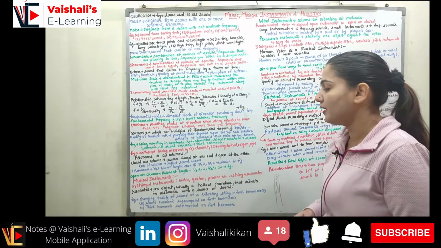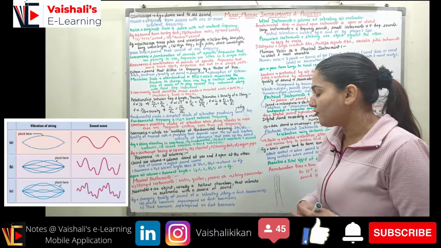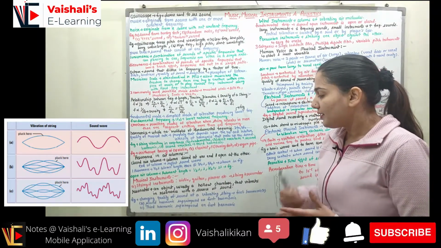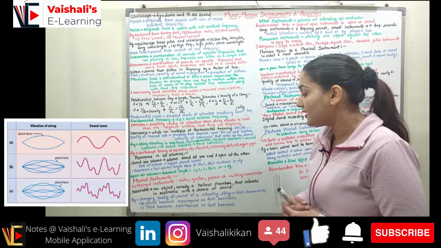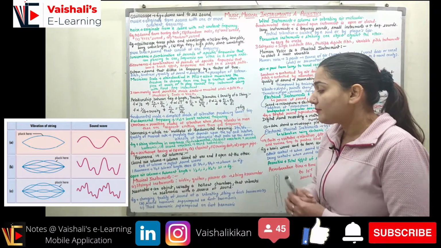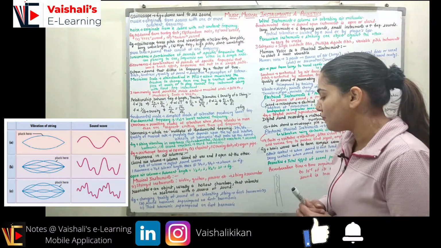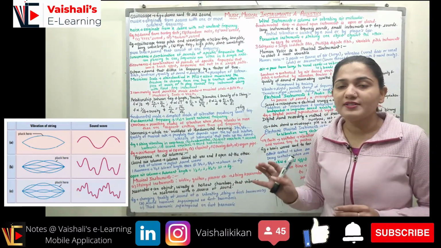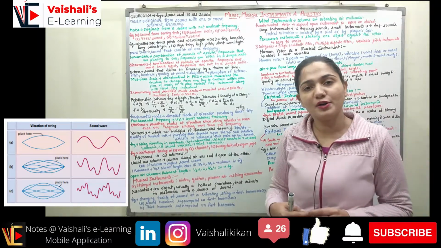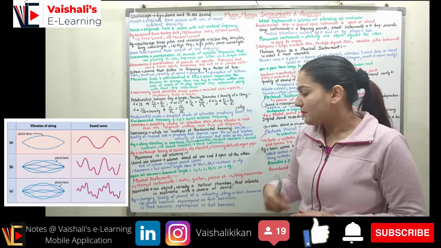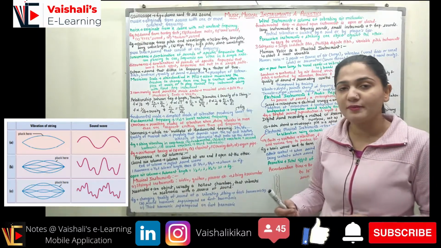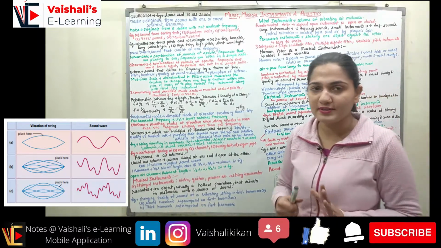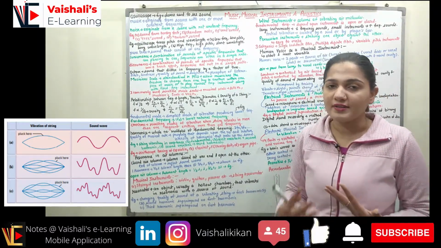Now coming to the next figure. The figure shows the changing quality of the sound of a vibrating string. At the first harmonic, in part A, it is shown. Part B shows the second harmonic superimposed on the first harmonic, and part C shows the third harmonic superimposed on the first harmonic. So in all three cases the quality of the sound will vary. In part A only the first harmonic is there, we have a different quality. In part B we have the second harmonic superimposed on the first harmonic, different quality. In part C the third harmonic superimposed on the first harmonic, different quality. You can see in the figure also. I hope you can see the difference among all.